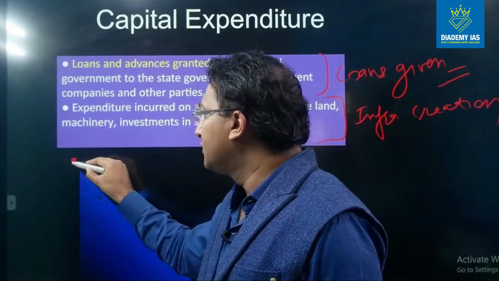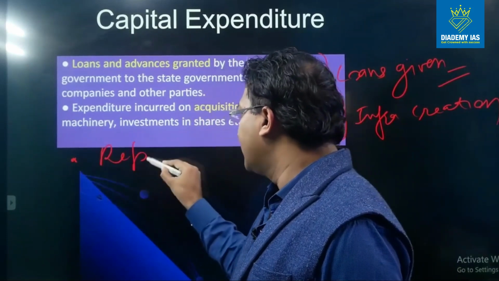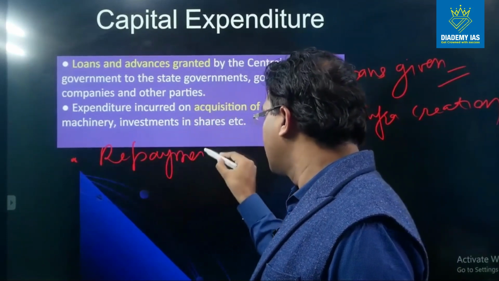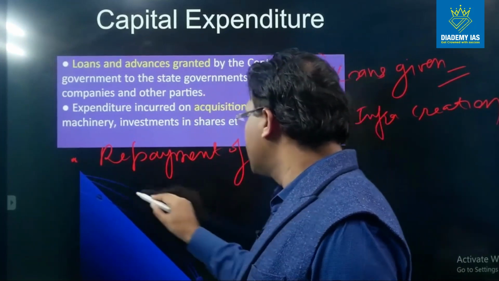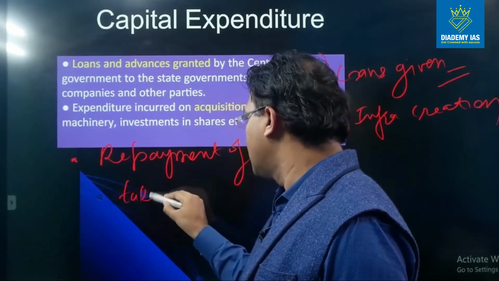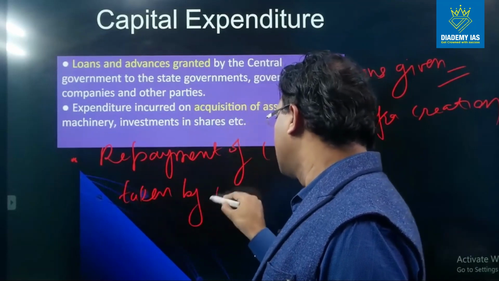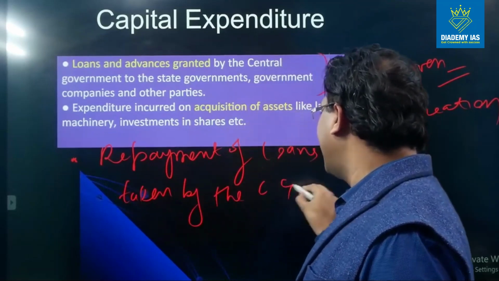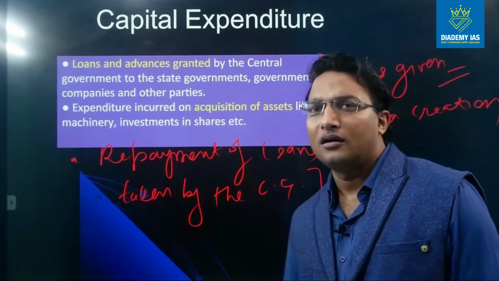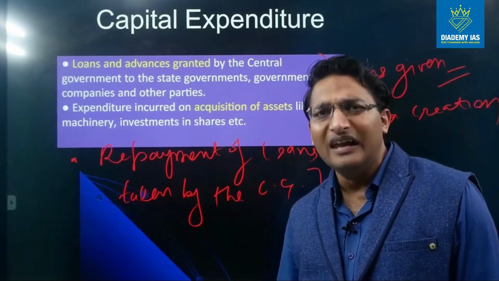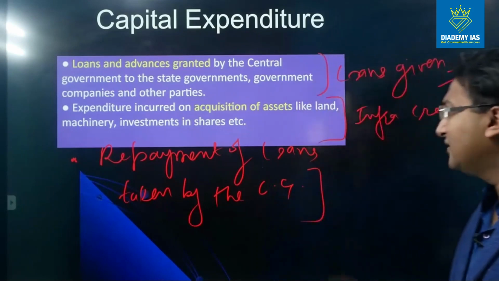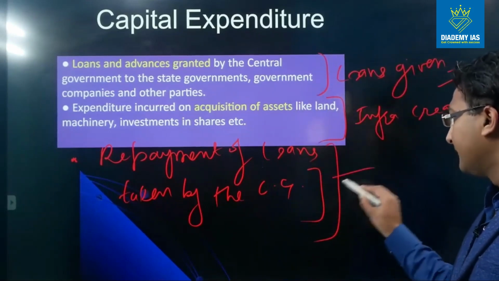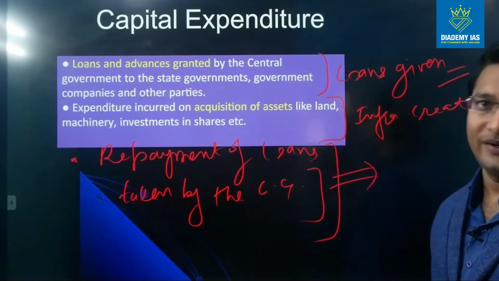Third item is the repayment of loans by the government. Loans taken by the central government. So central government might have taken some loan from the public or maybe from the international institutions. So when the central government repays this amount, then this is part of the capital expenditure, right?